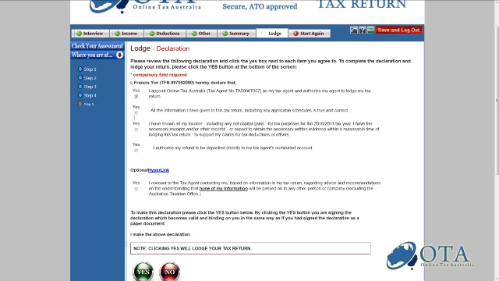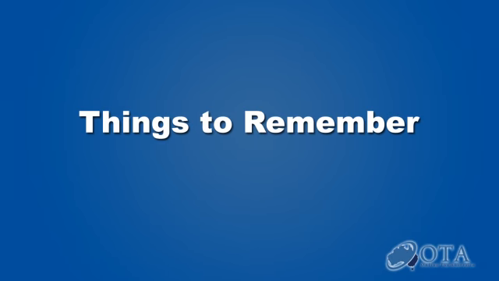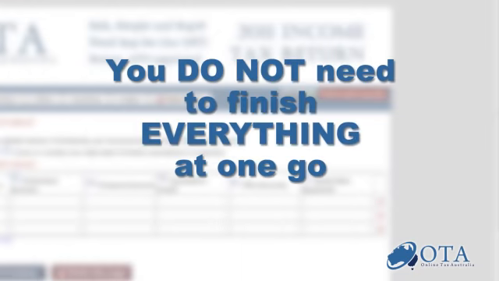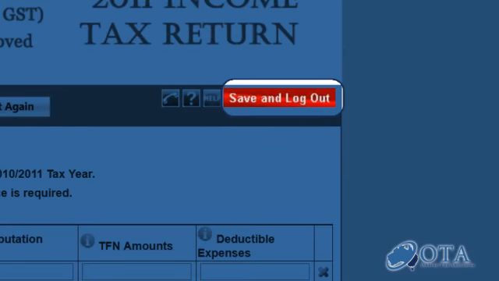Once you are happy with all your answers, simply submit the return with Online Tax Australia for a formal review and lodgement with the Australian Taxation Office. Other things to remember when using Online Tax Australia: you do not have to complete the return in one sitting. You can save and log out at any time and return to where you left off later.